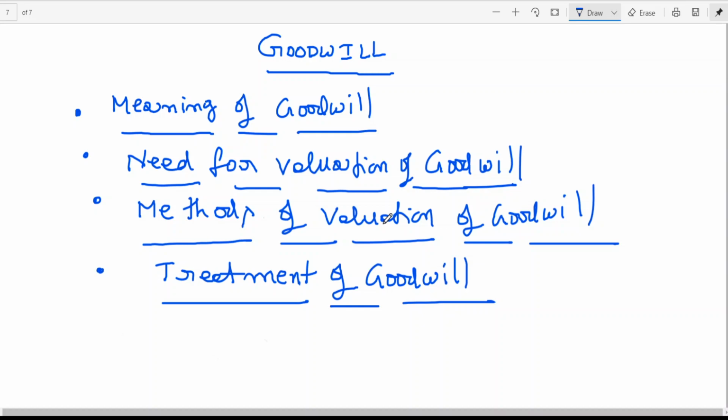It can be because of the efficiency of the management, or because of the skills and qualities of the people at the helm of affairs, or because of the location. Sometimes a favorable location is definitely an advantage. The other factor for reputation is monopoly. If there is no competitor, people are bound to go there and buy. You don't have any alternative. Take the railways: whether you like it or not, you have to travel by that. At least as far as road transportation is concerned, you have a few alternatives.